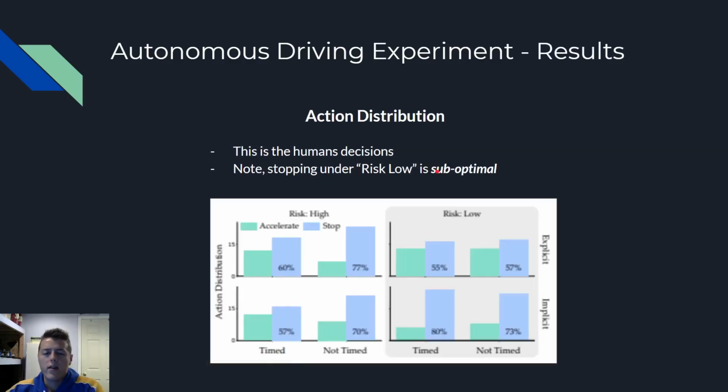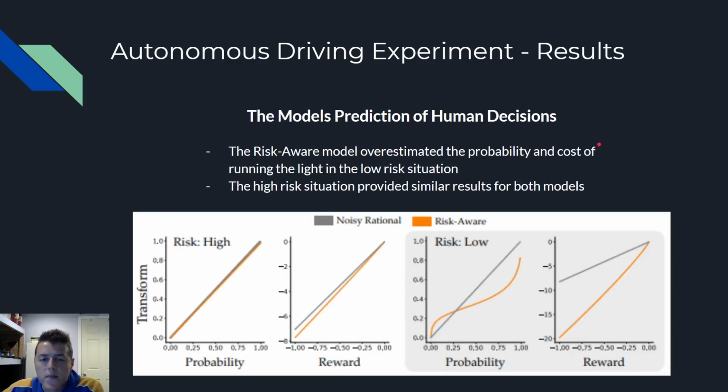So what did they decide? Well, most of them decided to stop. As you can see, where the greens accelerate and the blue is stop. So in both the risk low and the risk high situation, humans chose to stop. And what I want to clarify here is that the risk low situation where you stop is a suboptimal or risk averse decision. And again, to clarify even deeper, the risk high situation is defined by where the light would turn red 95% of the time, and the risk low is the other situation.